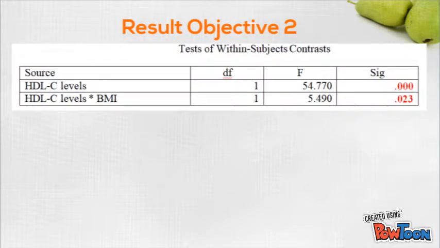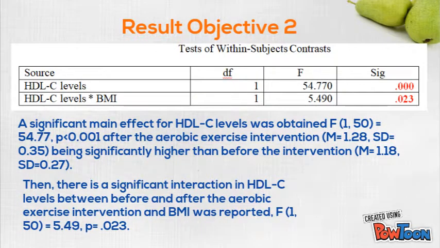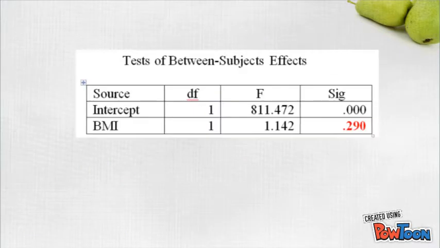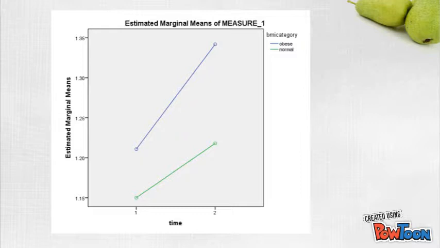Result Objective 2. This SPSS output showed there was a significant interaction in HDL-C levels between before and after aerobic exercise intervention and BMI. This SPSS output showed the main effect of BMI was not found. This figure showed obese CAD patients showed greater improvements in HDL-C levels compared to normal CAD patients after the intervention.